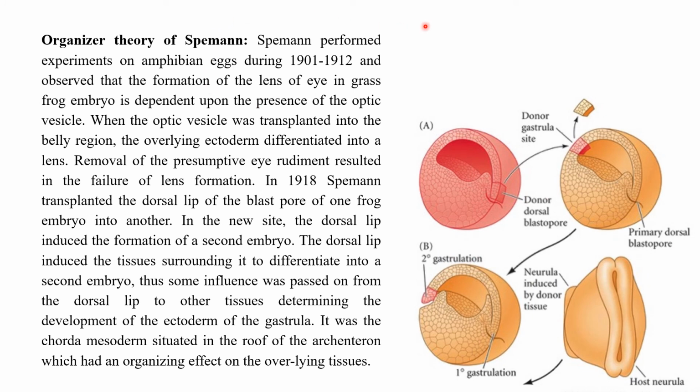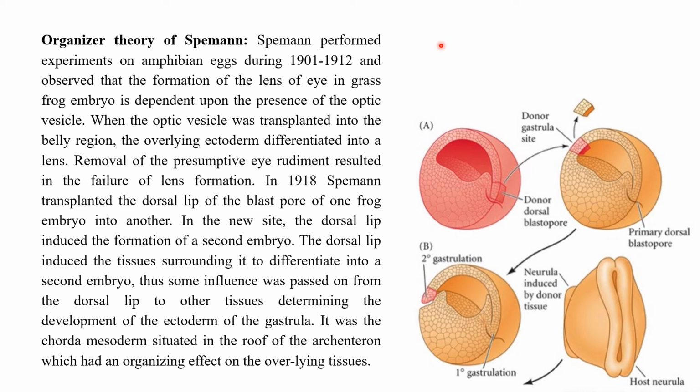The next and very important as well as a remarkable theory in the field of developmental biology is the organizer theory by Spemann. Spemann performed experiments on amphibian eggs during 1901 to 1912 with his student Hilde Mangold, and observed that the formation of the lens of the eye in grass frog embryo is dependent upon the presence of the optic vesicle.